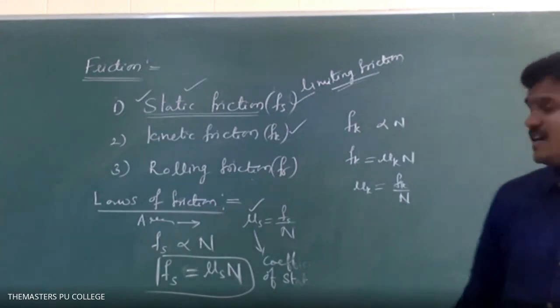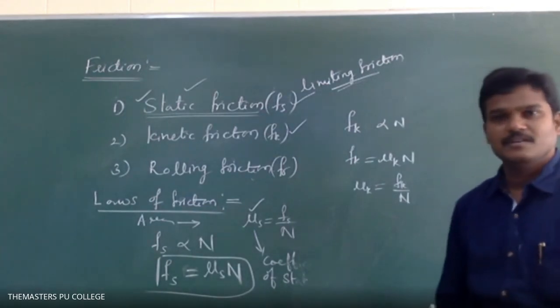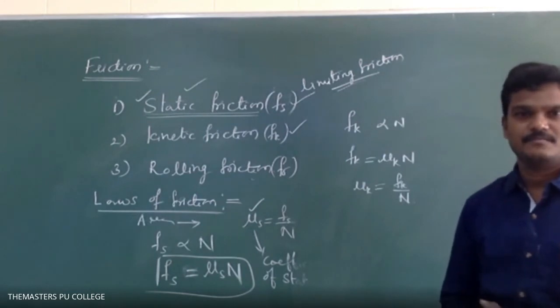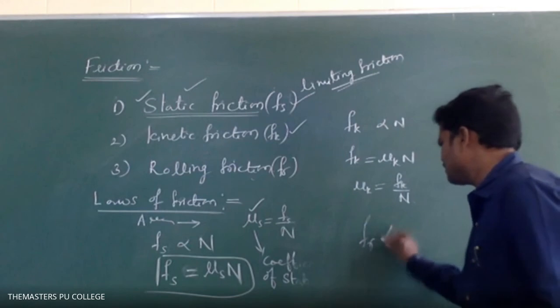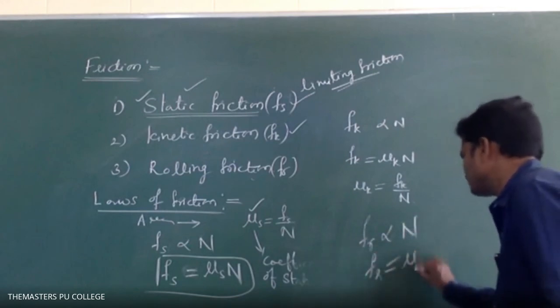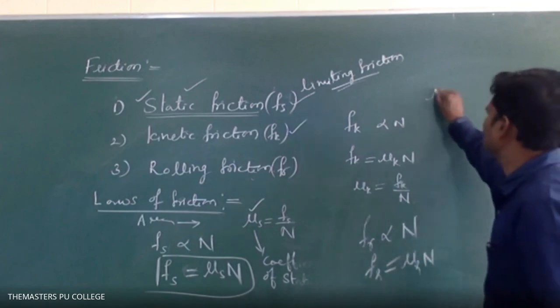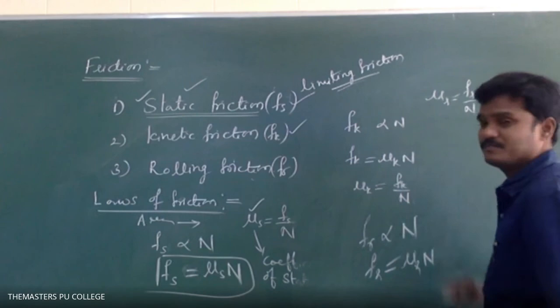In the same manner, rolling friction is also proportional to the normal reaction force. Rolling friction is equal to mu_r times N, so mu_r is equal to F_r by N.